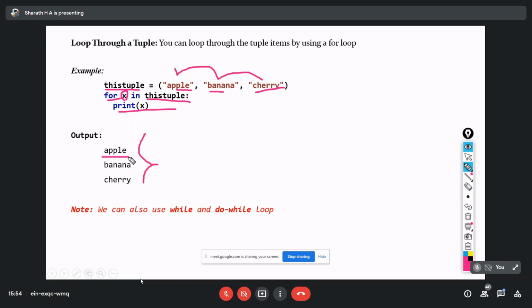First it's going to print apple. In the first iteration, x points to apple, so it prints apple first. In the next iteration, x points to banana, so it prints banana. Next is cherry. We can also use while and do while loops.